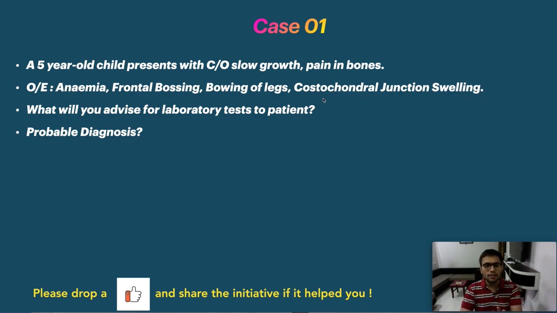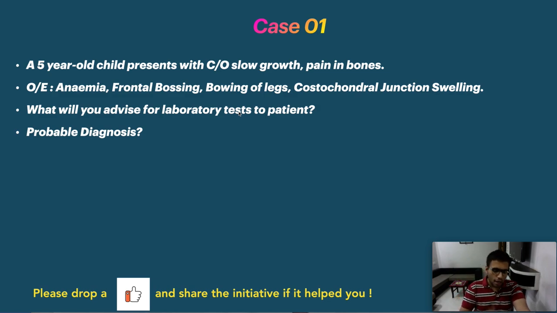So all these things, now which things will seem most striking to you? The most striking, which you would have remembered right away on hearing, is bowing of legs. And the other conditions are just a depiction that somewhere there is a bone related problem, mineralization is not happening, demineralization, some nutrients, some minerals, some electrolytes whose disturbance has happened. So now the question is, what will you advise for laboratory test to the patient? Okay, so you have to not give the straight away diagnosis. First you tell what will be the laboratory test and then think of a probable diagnosis.